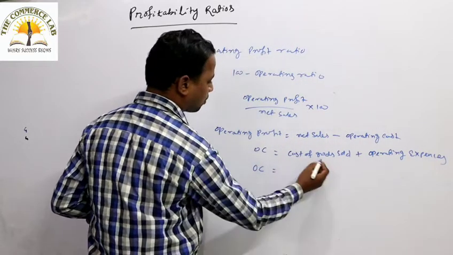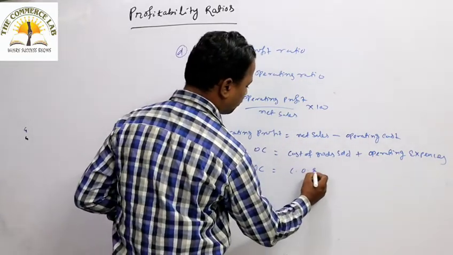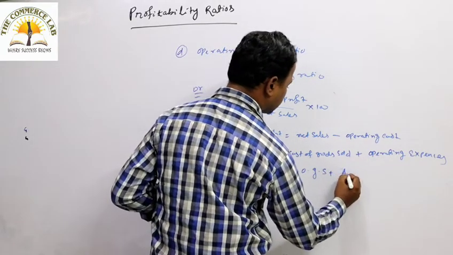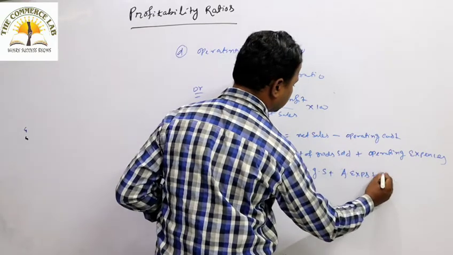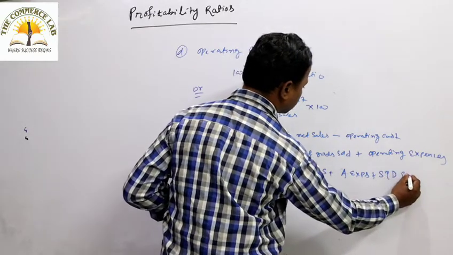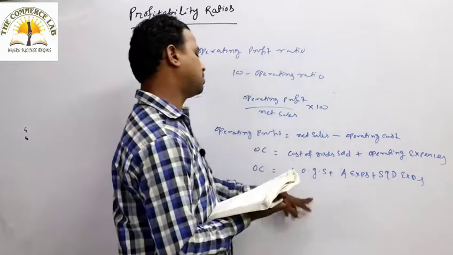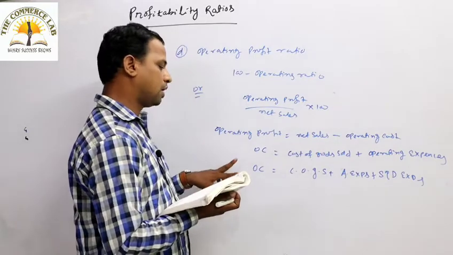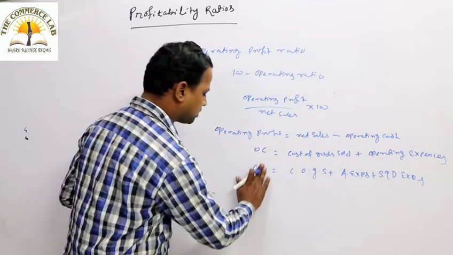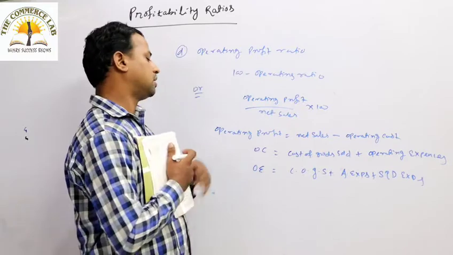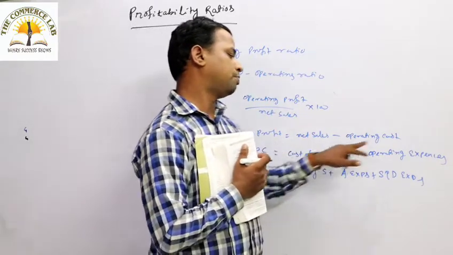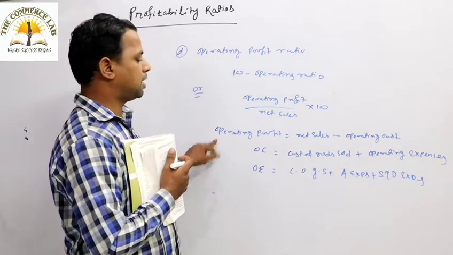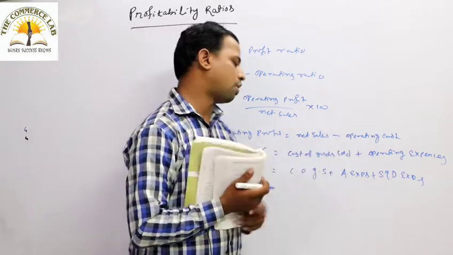Operating expenses are administrative expenses plus selling and distribution expenses. So cost of goods sold plus administrative expenses plus selling and distribution expenses is the operating cost. So operating profit is nothing but the difference between net sales minus operating cost.